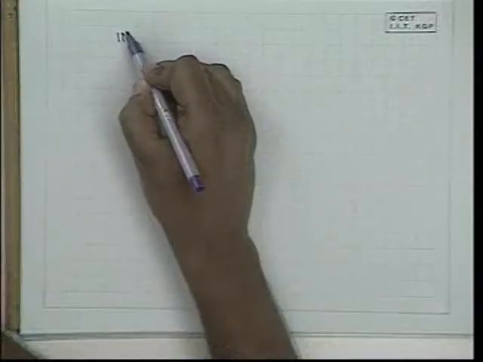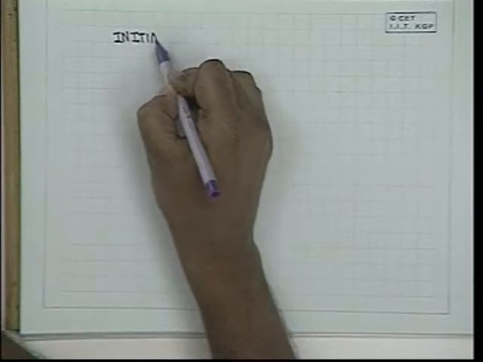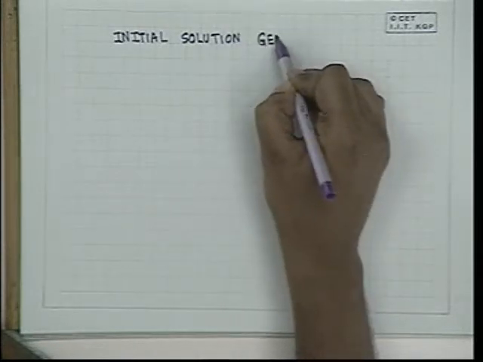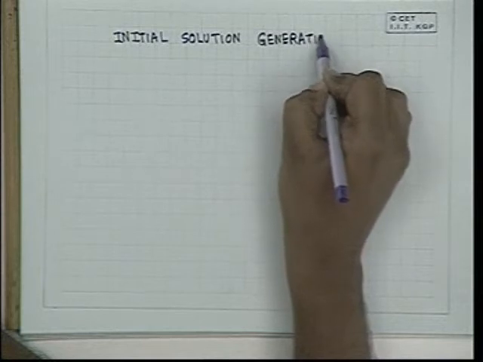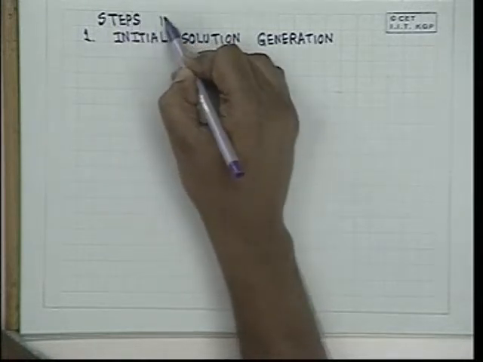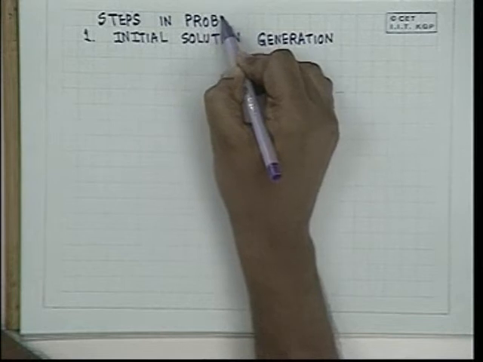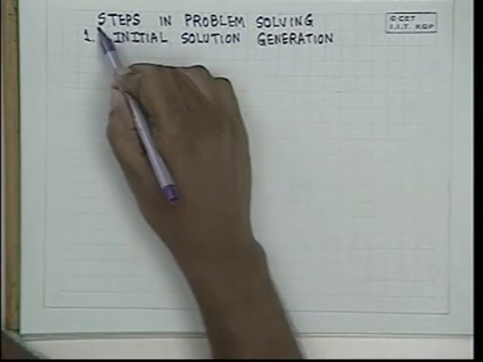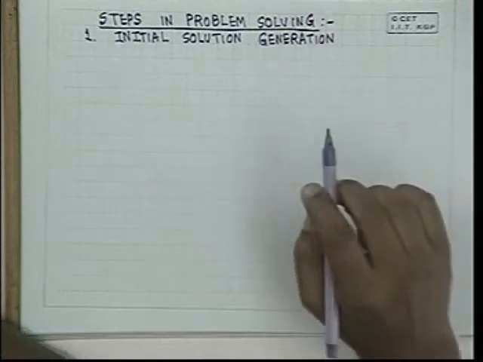Okay. So when you solve a problem, the first part which comes in problem solving is what I would term these are the broad steps, one of the guidelines which can be used in problem solving.